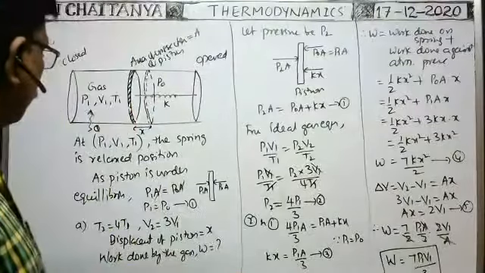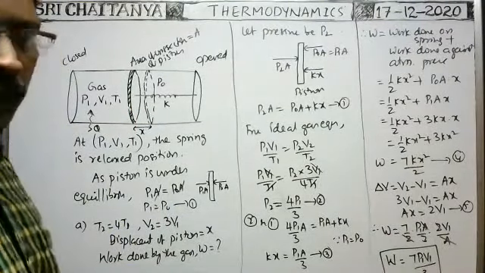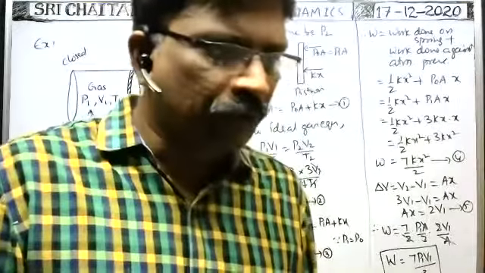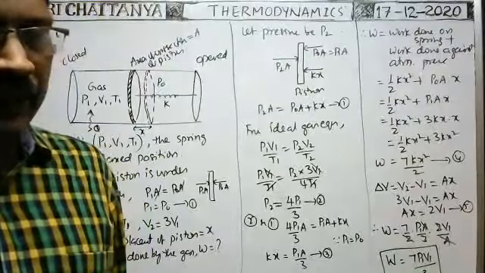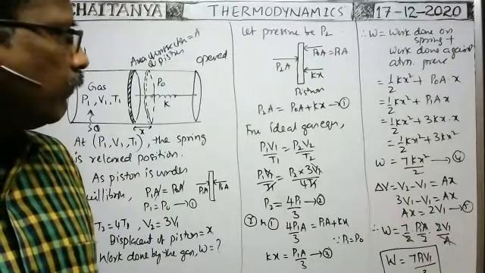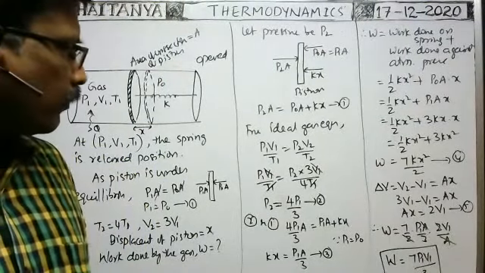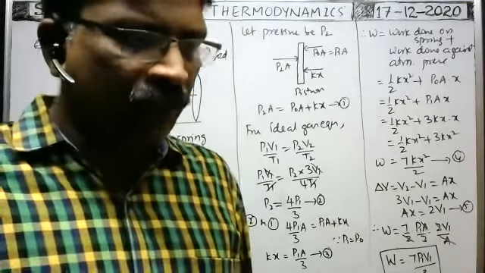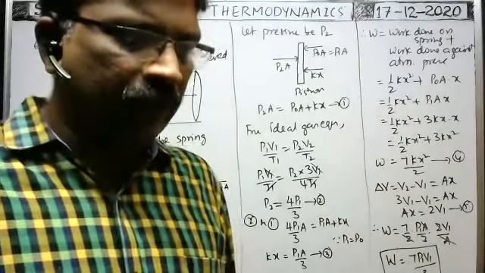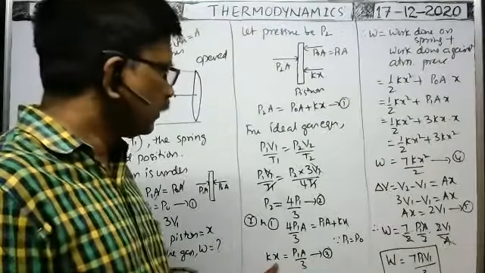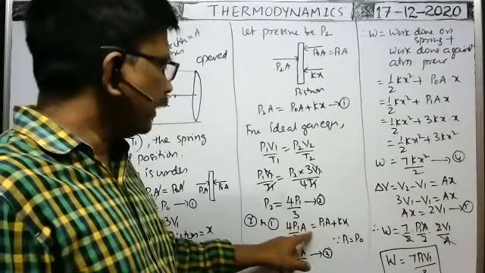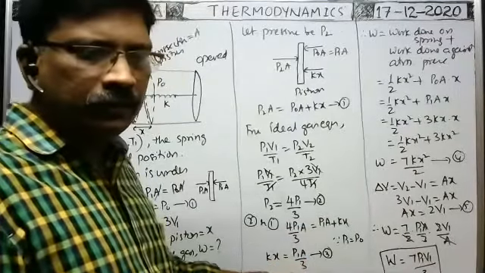What is 4P1? Anush, what is 4P1? Third equation here: 4P1A by 3 minus P1A. That means P1A by 3 only, no?